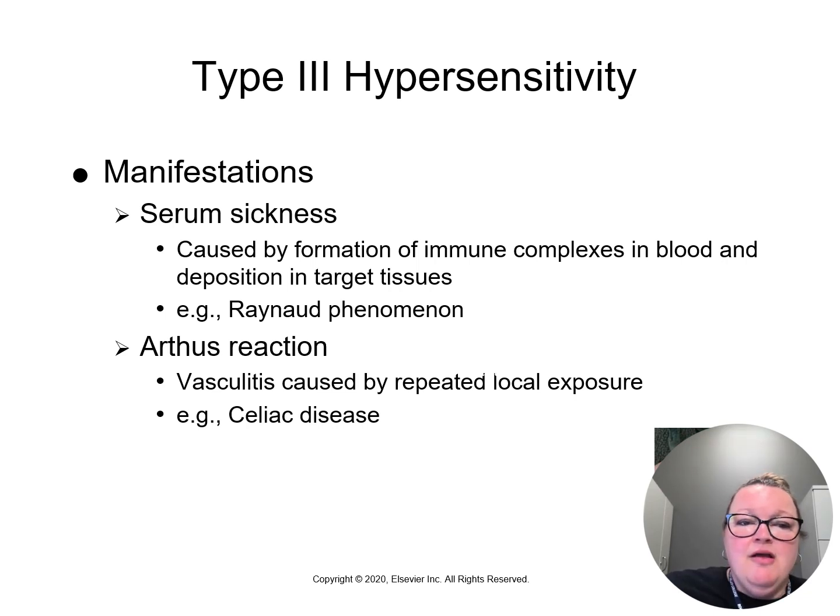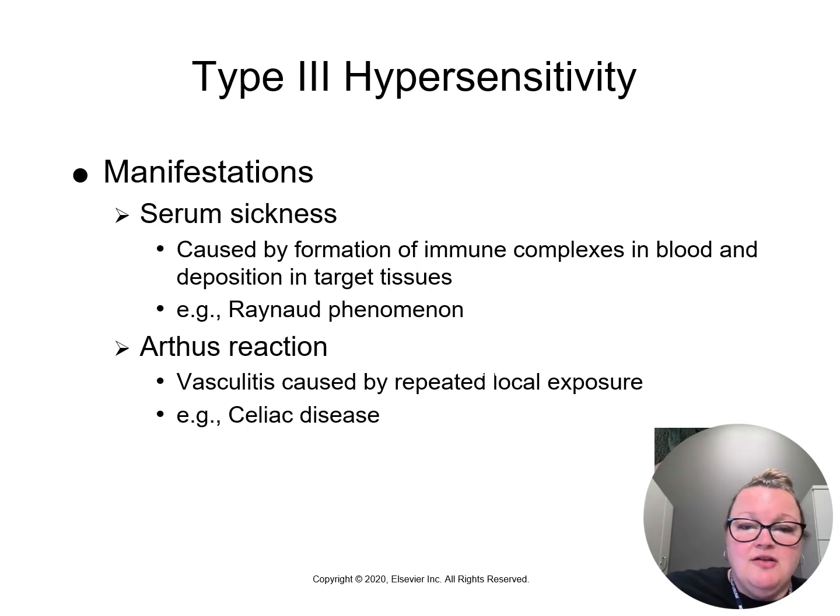An example of serum sickness is a certain type of Raynaud's. A person's fingers, toes, and nose may turn white due to lack of circulation. That is because these temperature-dependent immune complexes are getting stuck up in the capillary beds of the circulation of the fingers. Raynaud's can sometimes be caused by these complexes.